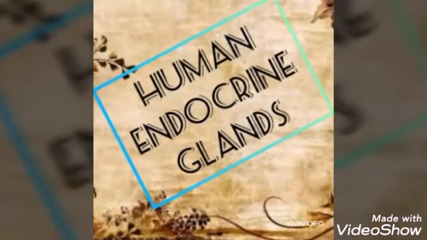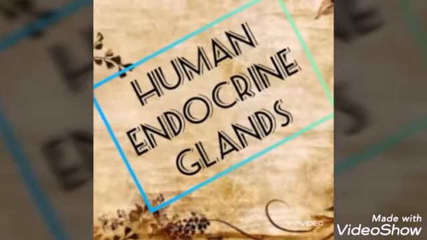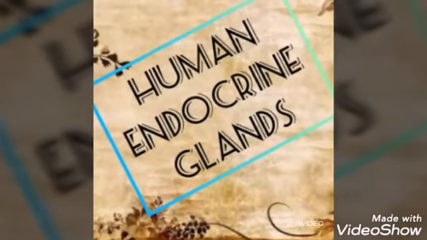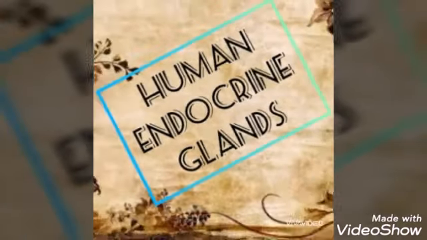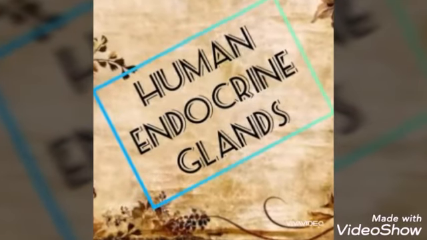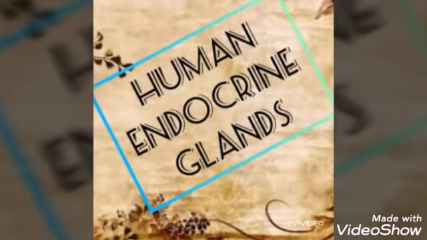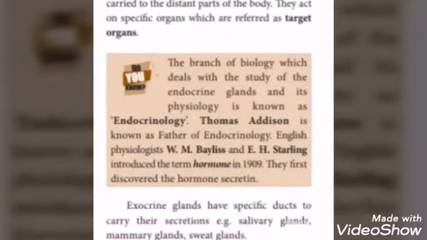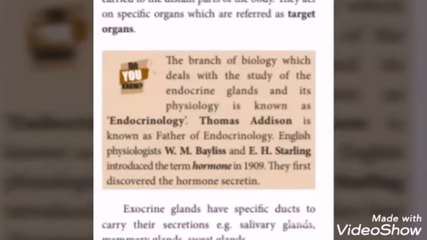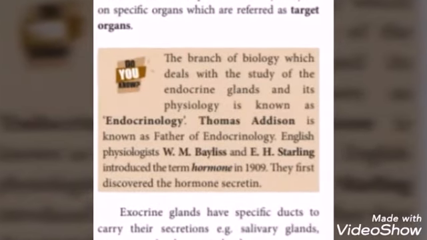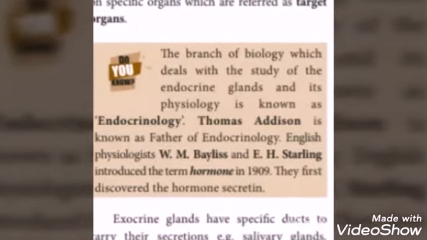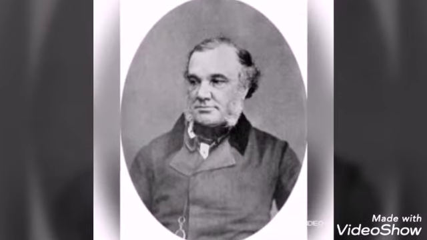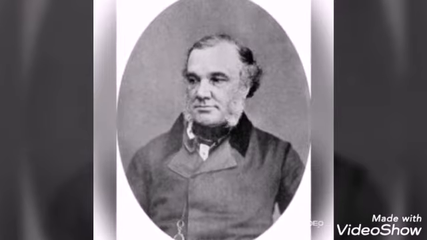So, the endocrine system consists of a group of glands and organs that regulate and control various body functions by producing and secreting hormones. The branch of biology which deals with the study of endocrine glands and their physiology is known as endocrinology. Thomas Addison is known as the father of endocrinology.